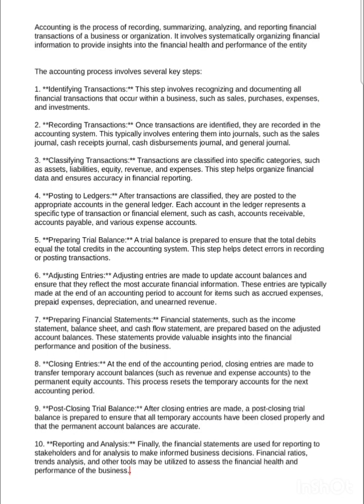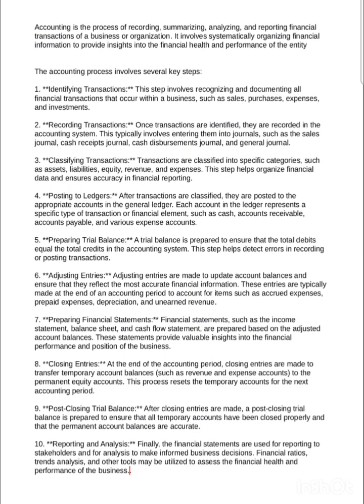Posting to ledgers. After transactions are classified, they are posted to the appropriate accounts in the general ledger. Each account in the ledger represents a specific type of transaction or financial element such as cash, accounts receivable, accounts payable, and various expense accounts.